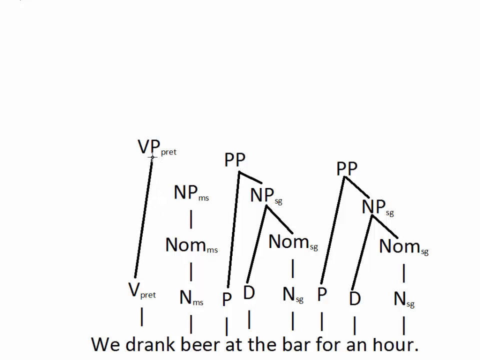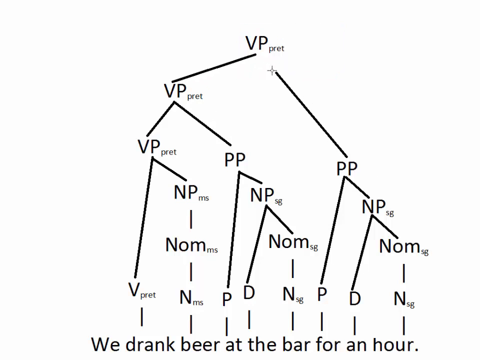Once we've done that, then we can combine in our prepositional phrases to make larger verb phrases. The prepositional phrase will combine with the verb phrase to make a bigger verb phrase. And the same thing with the second prepositional phrase. They're just going to combine in one at a time. They don't combine with each other first.